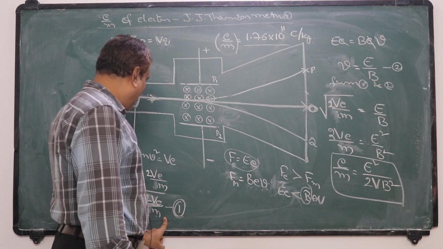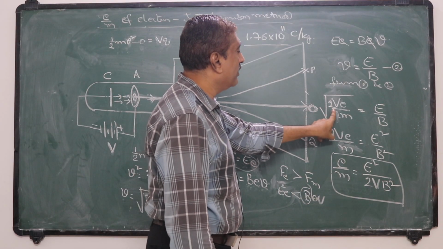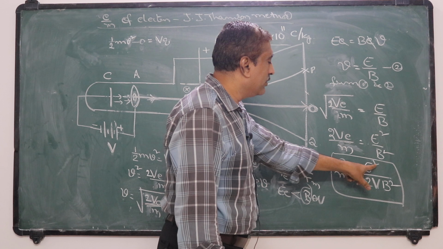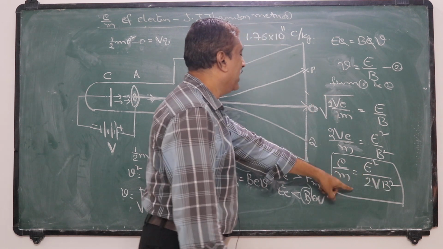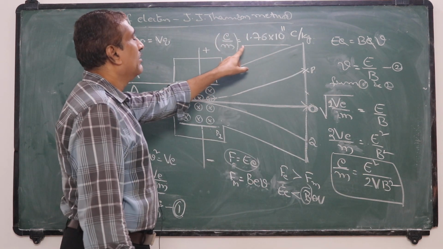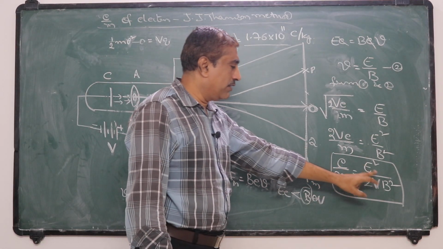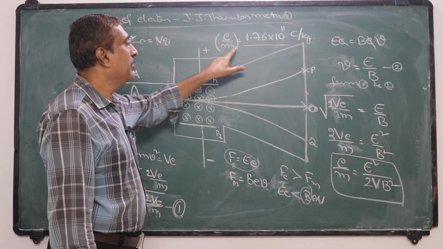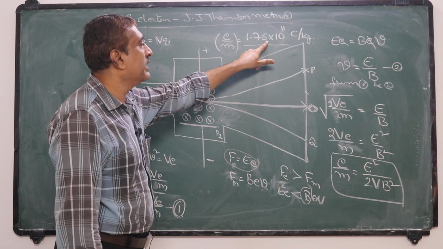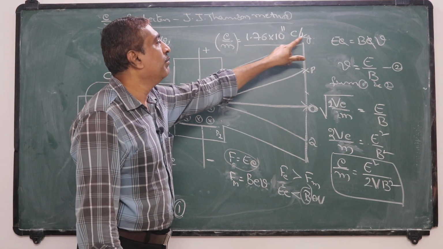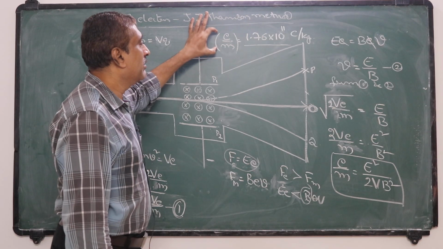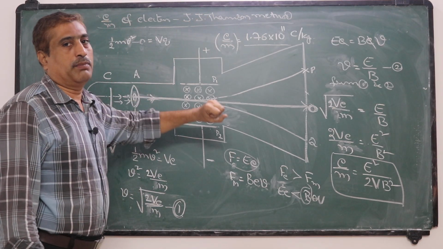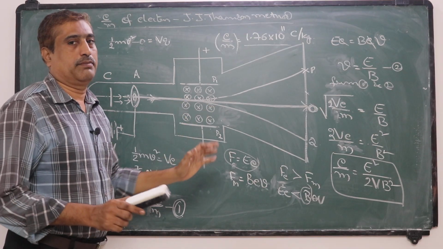Now from equation 1 we substitute this velocity, so that we can calculate e by m is equal to E square by 2V B square. For any values of E, V, B, J.J. Thomson observed that this e by m value is a constant, equal to 1.76 into 10 to the power 11 Coulomb per kg. From this we can conclude that electrons are constituent particles of matter. Okay.